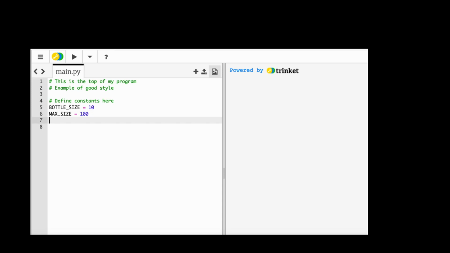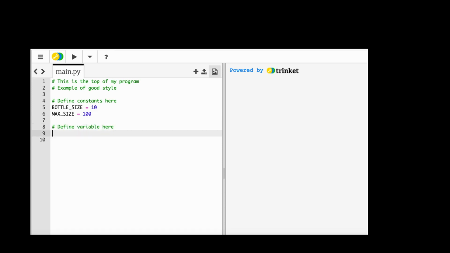Now, if I want to define some variables to use, I usually would initialize those. So I want to define variables here. And using the camel notation, let's just say we're still talking about a bottle, but in this case, we have a bottle that will have variable width.